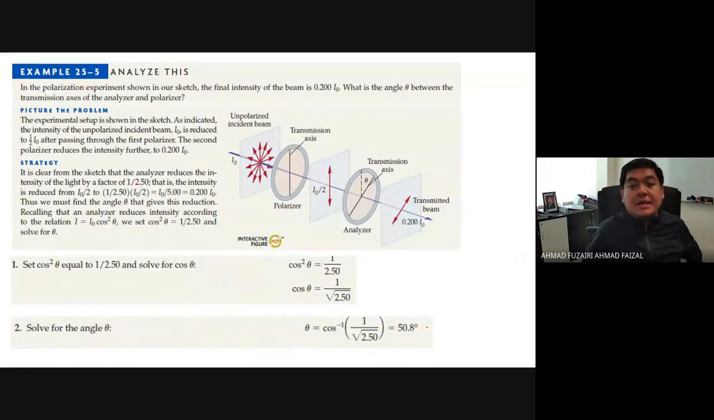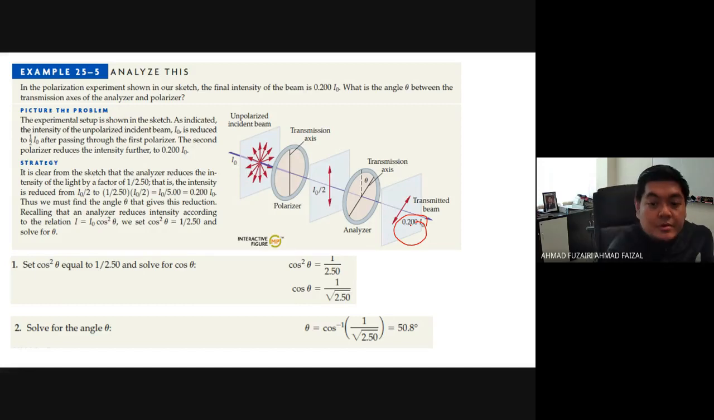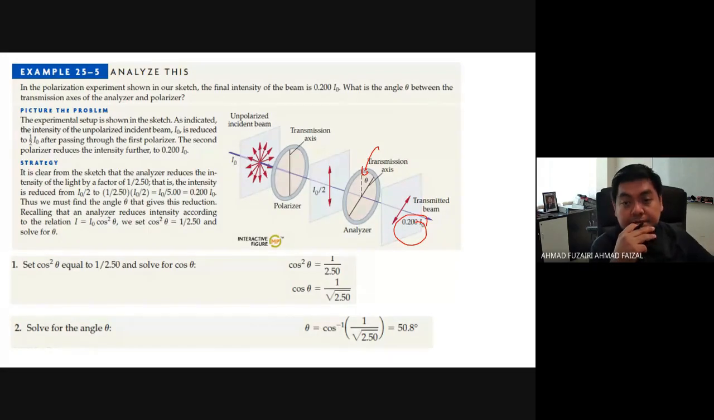Okay, let's look at another example. In the polarization experiment shown in our sketch, the final intensity of the beam is 0.2 I naught. The final intensity, meaning that here it already gives you 0.2 I naught. I naught is the first intensity. What is the angle theta between the transmission axis of the analyzer and the polarizer? So they want to know the value of theta over here.